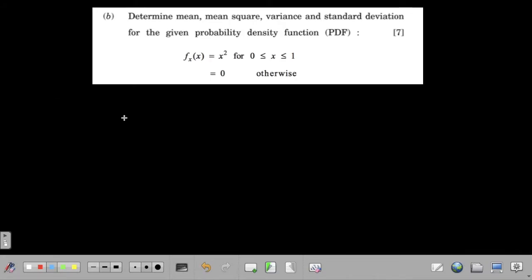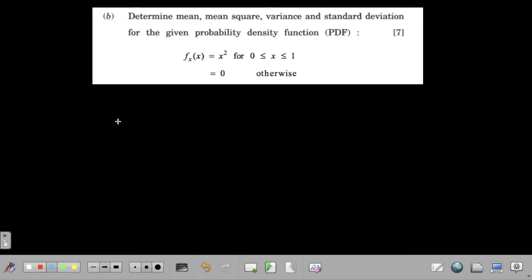So for demonstration purposes, today I have chosen a problem which has been asked in 2017, and this was a question from the 2012 course, I believe, or 2015. It's a very simple question. The probability density function is given here, and we have been asked to find out mean square, variance and standard deviation. Okay, so it's very simple.